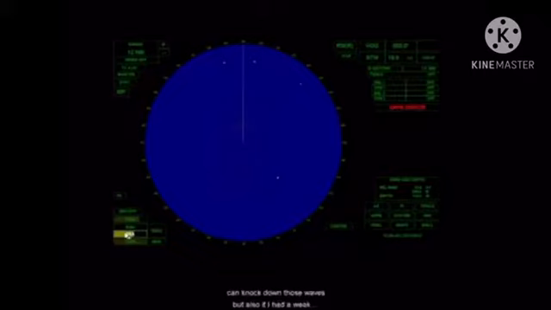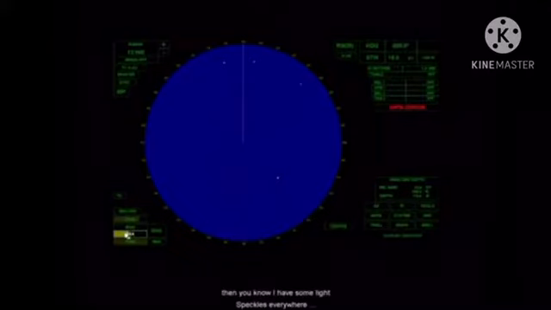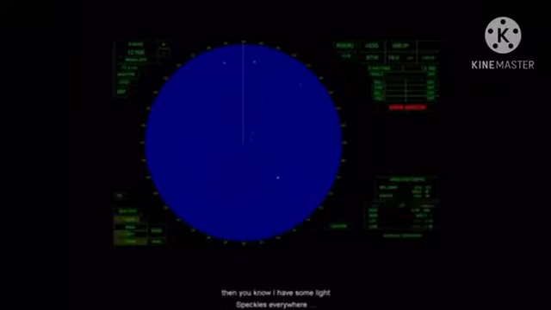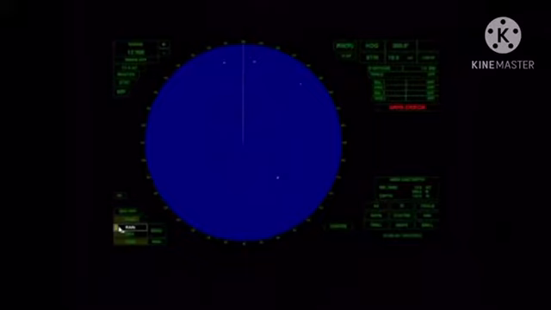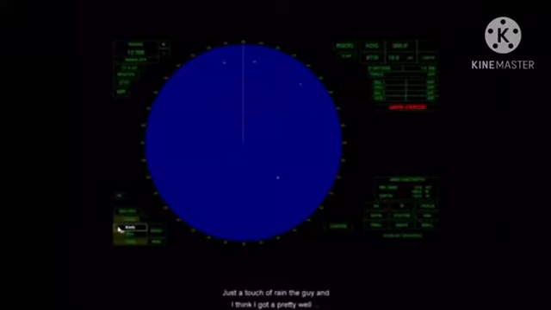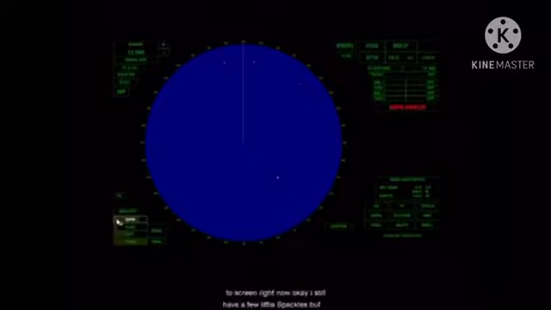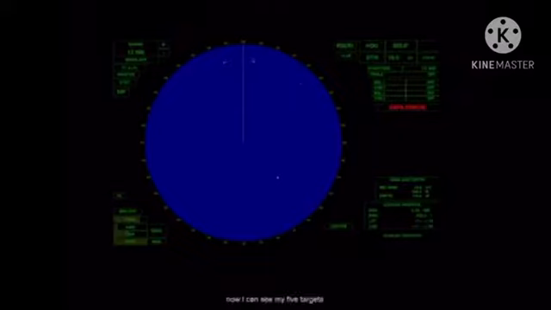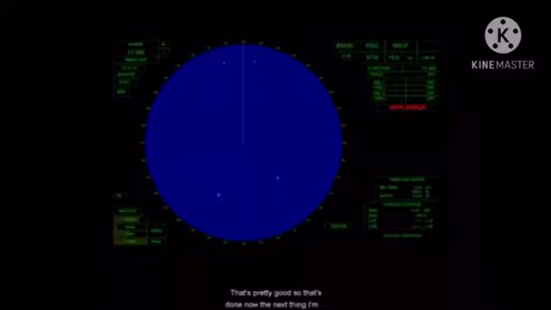And the more I bring it up, the more I can knock down those waves. But also, if I had a weak target in there, I'd also knock that down. So this is a bit of a compromise as well. So I would probably set that to around here or so. And then I have some light speckles everywhere. What I might do is put just a touch of rain, okay? And I think I've got a pretty well-tuned screen right now. I still have a few little speckles, but now I can see my 5 targets. So that's pretty good. Okay, so that's done.